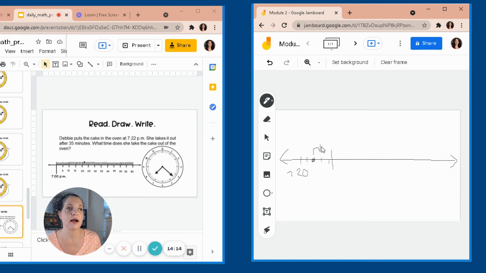Okay, now I'm at a 5s place, so I can count forward by 5s. But first I want to mark that 3. We want a total of 35 minutes, so I'm going to go forward 30 minutes.